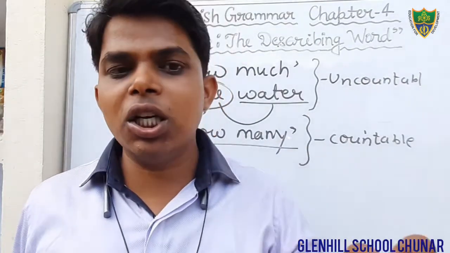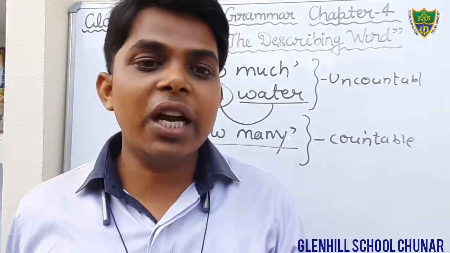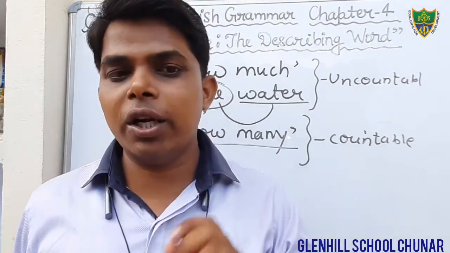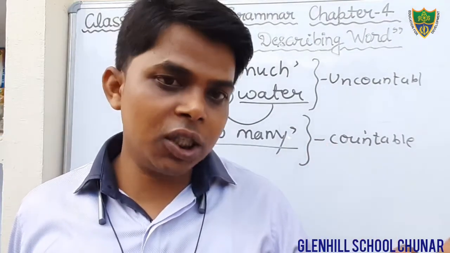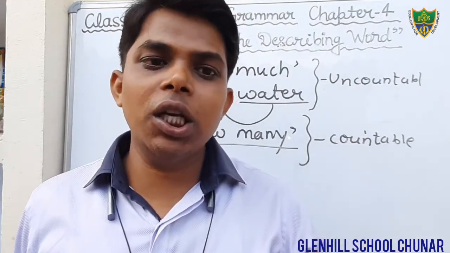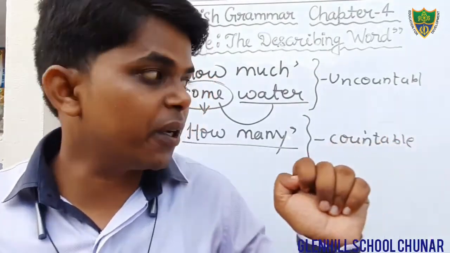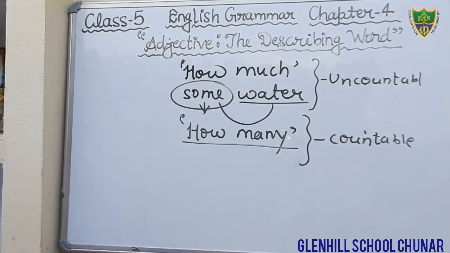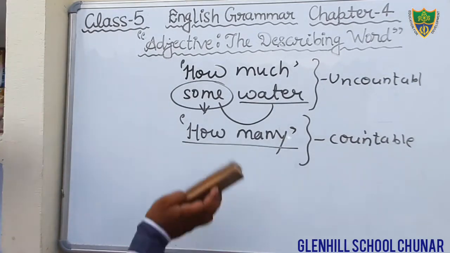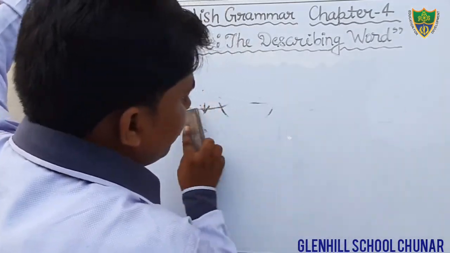The adjective which is used to ask the question is known as interrogative adjective. What, which, whose. These are the words we generally use as an adjective in the sentence. First of all we will write the meaning of interrogative adjective, then we will discuss the examples, then we can understand it very well.